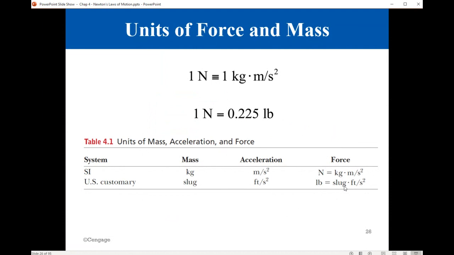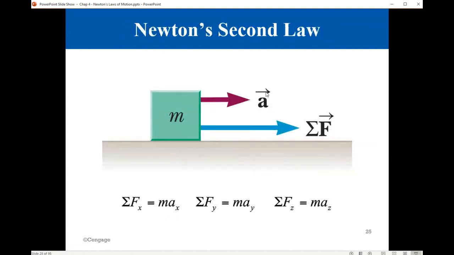The unit for force in the SI system is the Newton. And 1 Newton is equal to 1 kilogram meter per second squared.